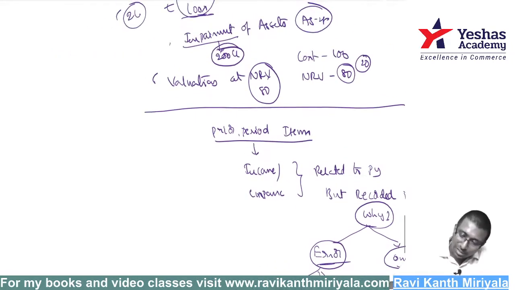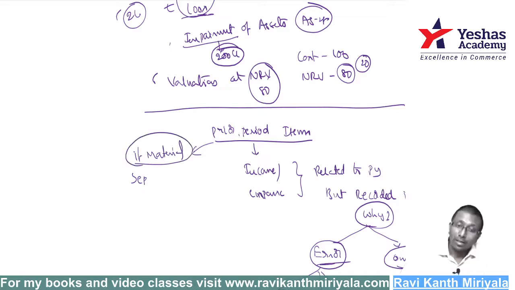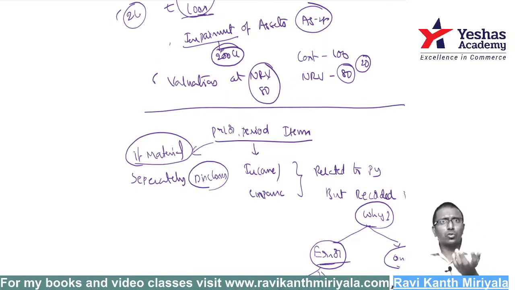Okay, sir. If it is a prior period item, what to do, sir? Again, if it is material, a big number, then you are supposed to disclose it separately. Separate disclosure is very much required. Where to disclose, sir? In the same place as the exceptional and extraordinary items.